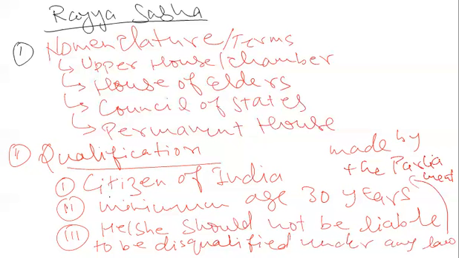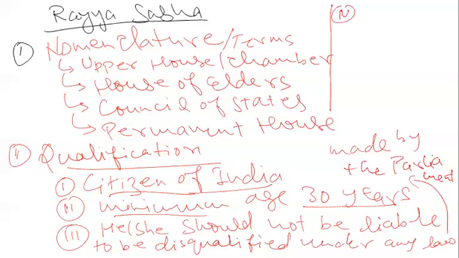First qualification, citizen of India. He or she should be a citizen of India. Second qualification, minimum age should be not less than 30 years. And third qualification is he or she should not be liable to be disqualified under any law made by the parliament. And the fourth qualification was earlier there, but now it has been abolished.